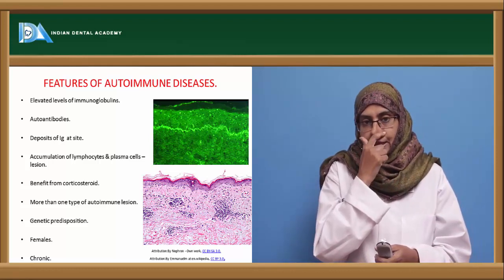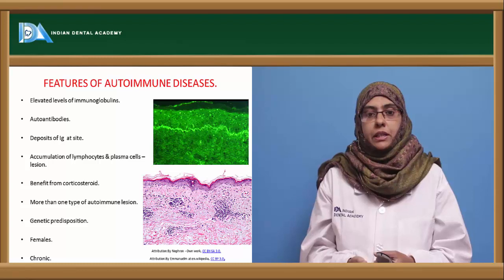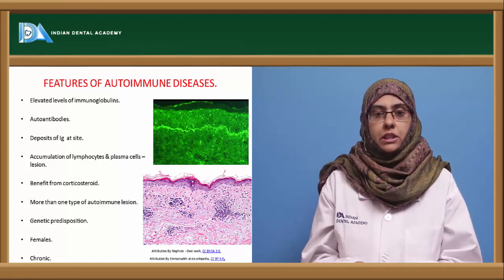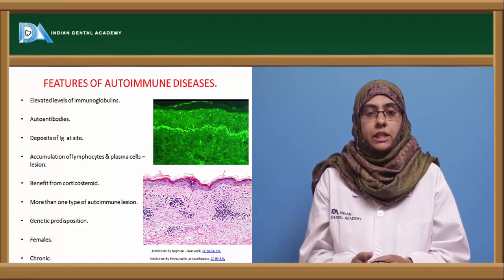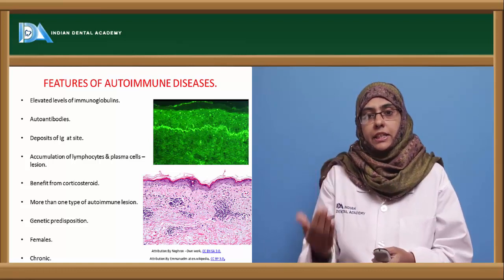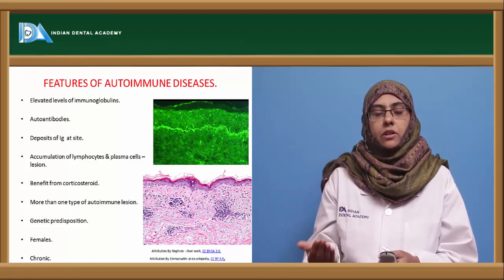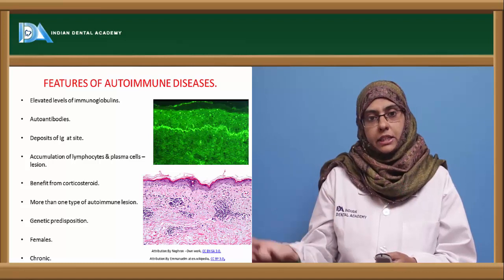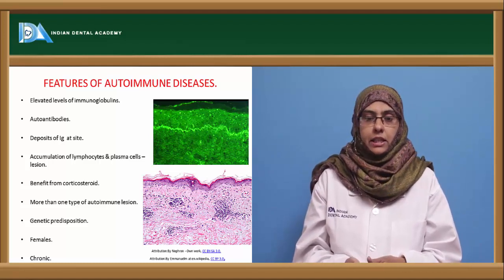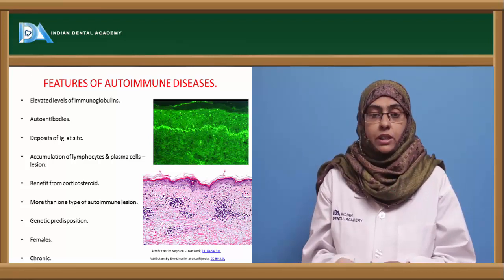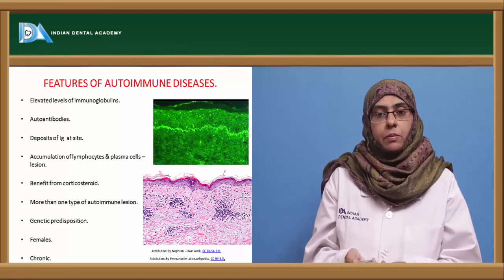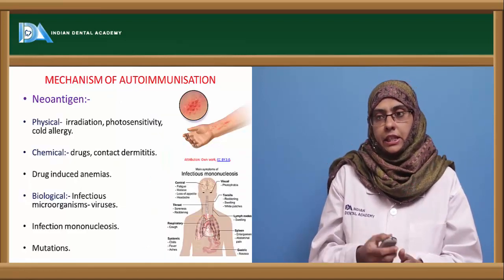And the people most affected by these autoimmune diseases are females. Usually it is said that above 40 years of age, most of the ladies are able to get these types of autoimmune diseases, and these autoimmune diseases are highly chronic in nature, and if not treated properly can even lead to the death of the individual.